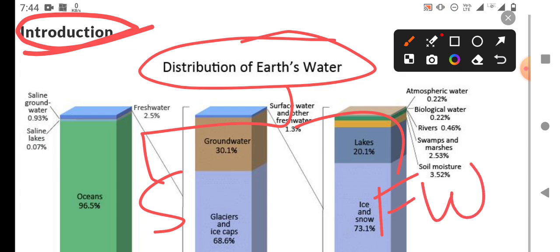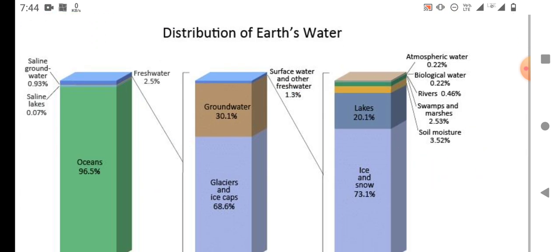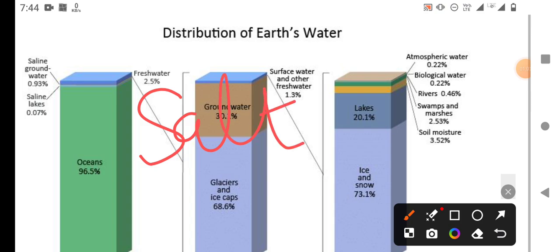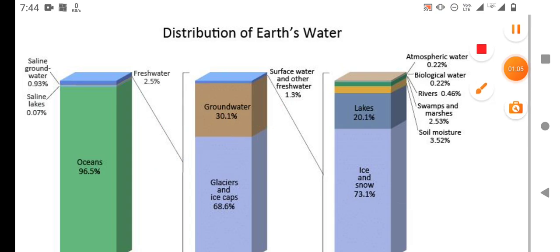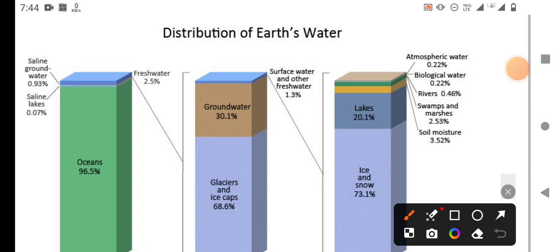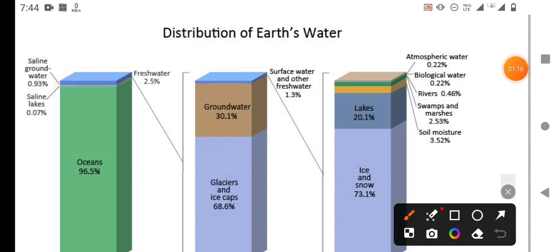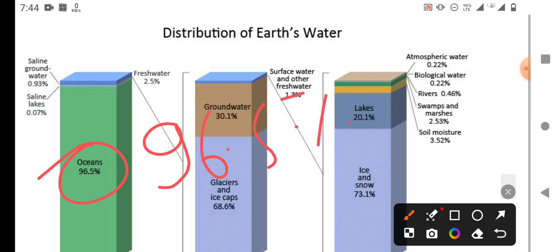Saline water means it contains salt content, and salt content is measured in parts per thousand.